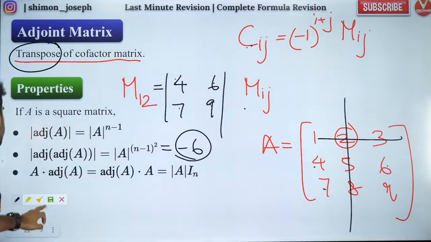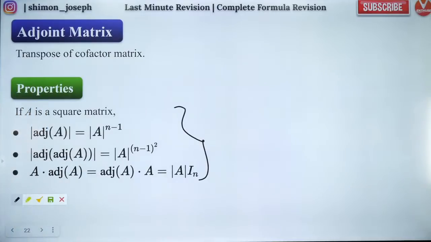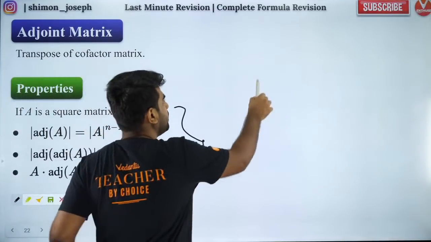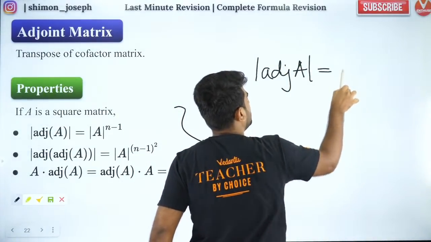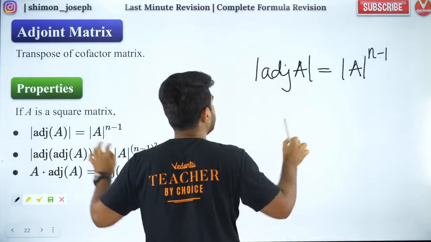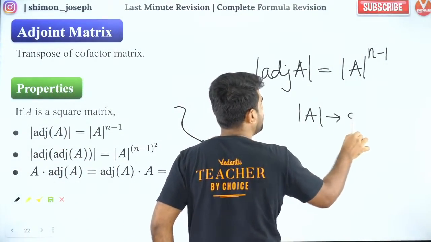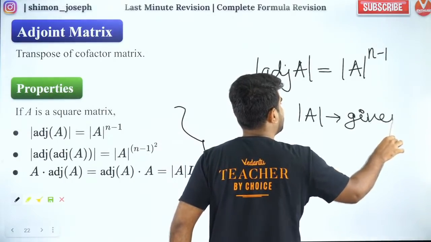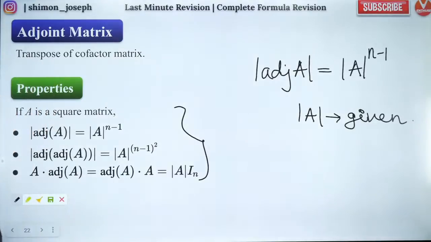So now, after that, we have the properties of adjoint. We'll try to have a look at that. The first property which I want you to remember is the determinant of adjoint of A, that is equal to determinant of A to the power n minus 1. Remember it, because if det of A is given to you, then you can find out the determinant of adjoint as well. Very simple and straightforward. I hope you guys are all clear with it.